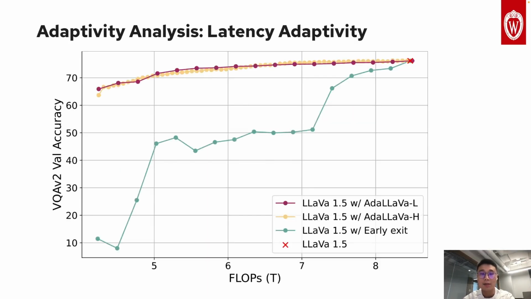We here show the key capability of AdaLLaVA, its adaptivity to latency budget. We have 3 curves here. 2 of them are our methods and 1 is a baseline where we just skip the top layers. We have 2 designs. AdaLLaVA-L operates at the layer level, where we skip the entire layer and only keep the residual connection. AdaLLaVA-H provides finer control, where we only operate individual attention heads and MLP neurons within each layer. Our results show we enable a single model to adapt to varying latency budgets from 50% to 100%. They show smooth accuracy-latency trade-offs, and especially we do not have any latency violation.